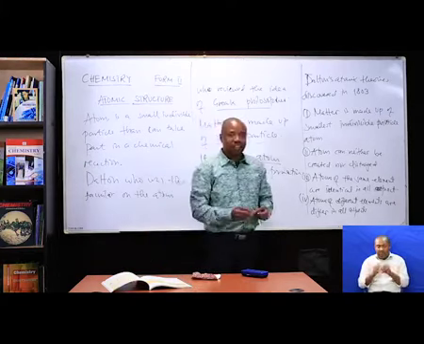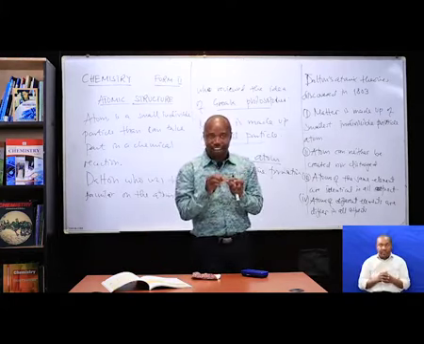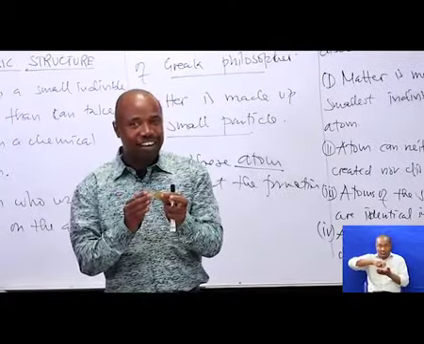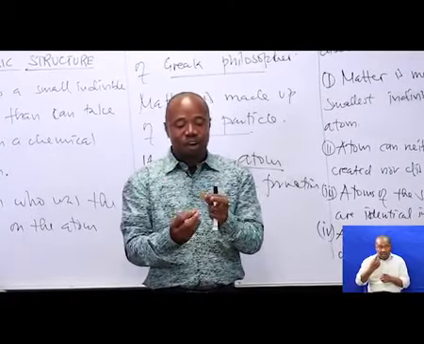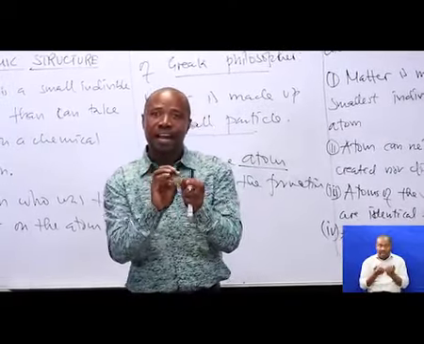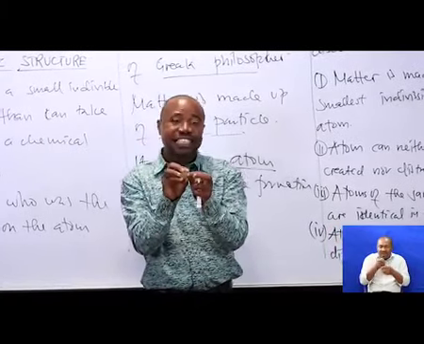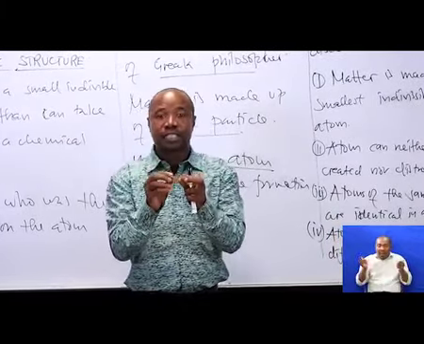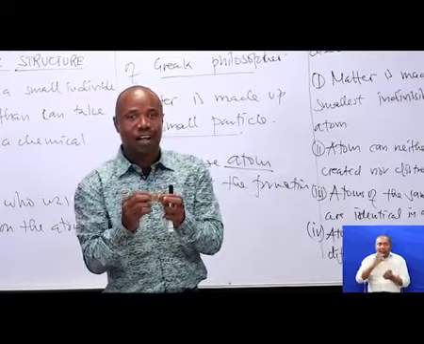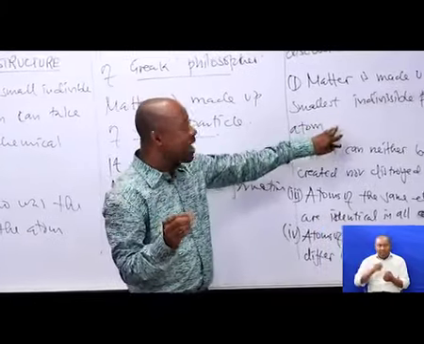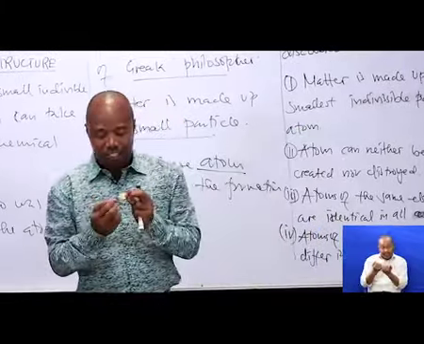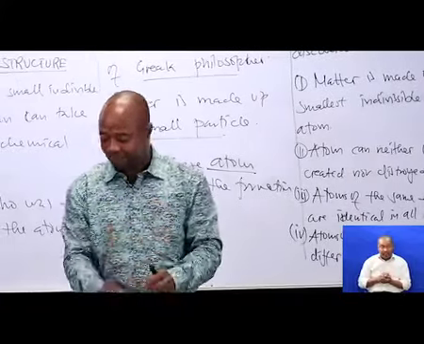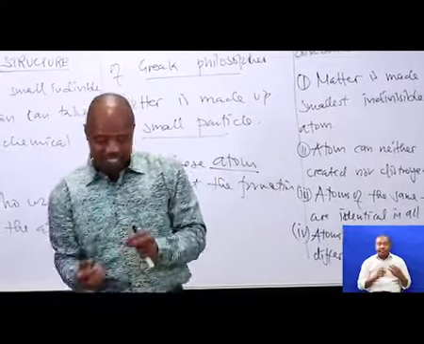And another one, this is a 100-shilling coin. The 100-shilling coin is made up of small particles concentrated together, which is copper. Copper atoms made this 100-shilling coin.